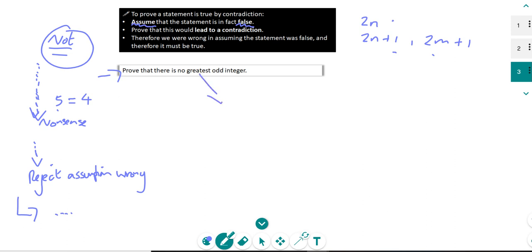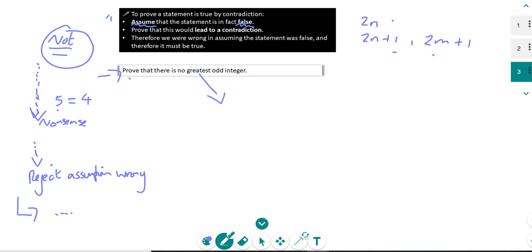So let's start with this statement here. And this is not really what the questions will look like, but this is just sort of a way in to thinking about it. So prove that there is no greatest odd integer. In other words, prove that the odd numbers just keep going up and up and up and up. So 1,000,001, 1,000,003, 1,000,005, and so on. So let's follow our steps.